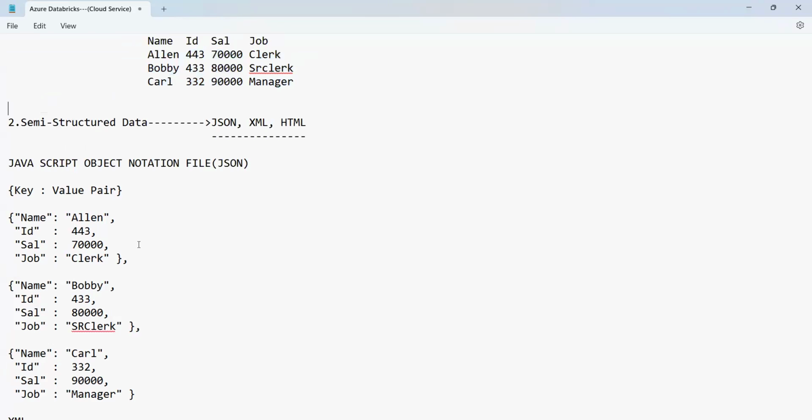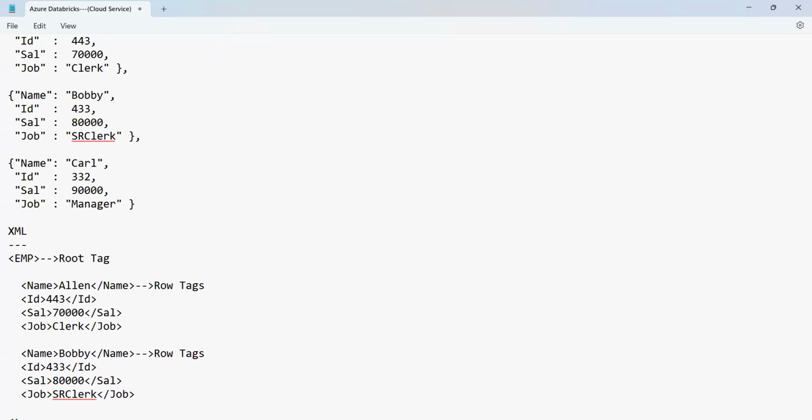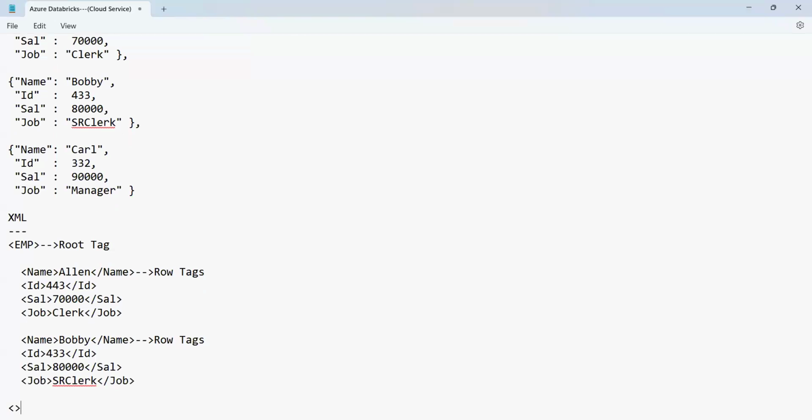1, 2, and 3. So I'll put in the second row the same data. I'll just copy it. So guys, here you can see. Am I audible, guys? Everyone, please respond. Then you have Bobby. Then the next row is what, guys? And the next row, salary is what? You have 80,000. And then you have senior clerk as it is. And now, guys, can you see here? So these are the rows we have.